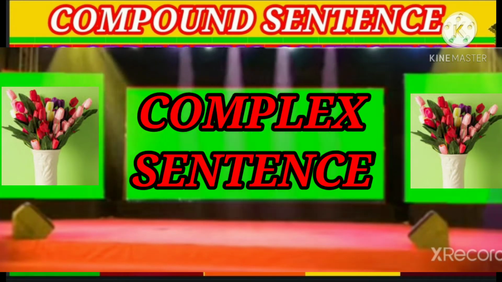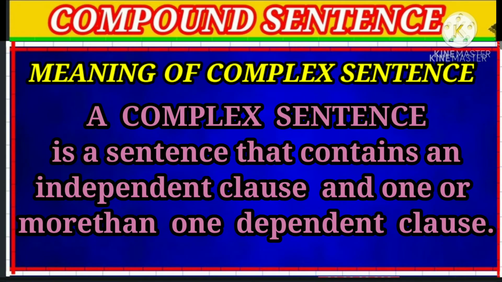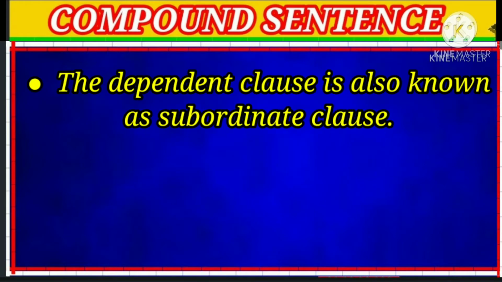Now let's see the complex sentence. A complex sentence is a sentence that contains an independent clause and one or more dependent clauses. Now let's see what a dependent clause is. The dependent clause is also known as a subordinate clause.